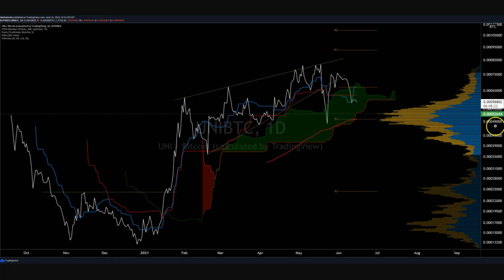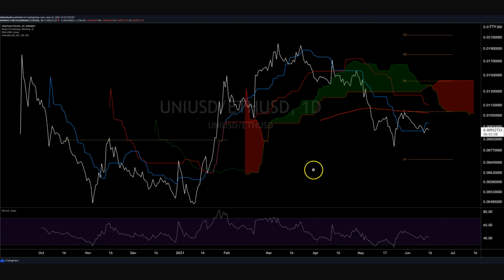So really the ultimate support for this is 49,000 sats. Anything below that, and it gets ugly pretty quickly with very little volume support until basically a 50% discount at this S2 monthly pivot. So until we're back above the cloud again, things get more neutral to bearish. And as we break this volume level, as we break this pivot, as we break this 200-day moving average, things get definitively bearish. Not there yet, but that looks like where we are headed.